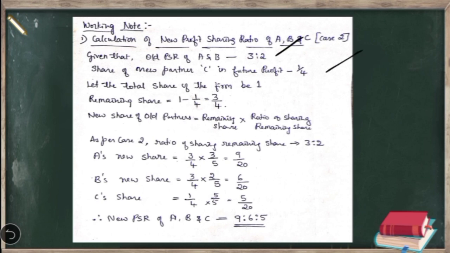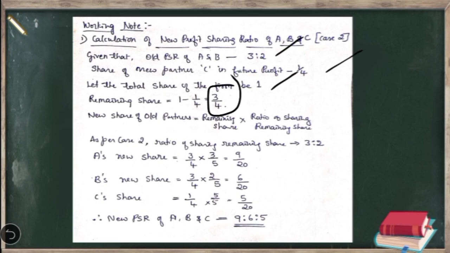So we have to assume in case 2 that the total share of the firm is 1, and then we are going to calculate what is the remaining share of the total firm which has to be distributed between A and B, because C is given 1/4 share. If the total share of the firm is 1, the remaining share will be calculated like 1 minus 1/4. So remaining share of the firm is 3/4.